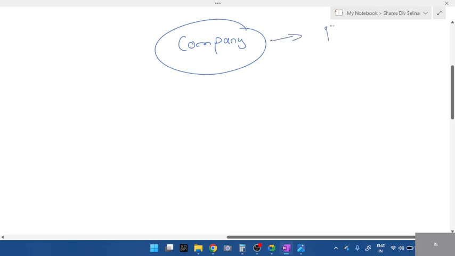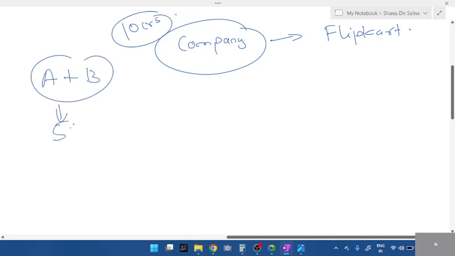You can take the company as Flipkart. To make this company, you need 10 crores. A plus B, let me take 5 crores this time. So how much is the shortage now? There are only 5 crores together. How much is the shortage, students? The shortage of 5 crores, right?